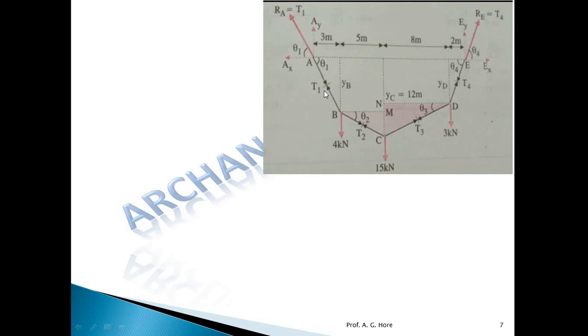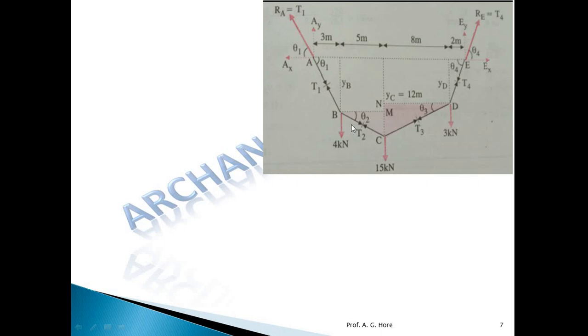Tension in the part AB is T1, tension in the part BC is T2, tension in the part CD is T3 and in ED is T4. We want to find T1, T2, T3 and T4. We just saw that T1 must be equal to RA. If we find RA, meaning AX and AY, we will get T1, because these two forces at point A must be the same. Similarly, if we find RE, we'll get T4. These two forces are the same.